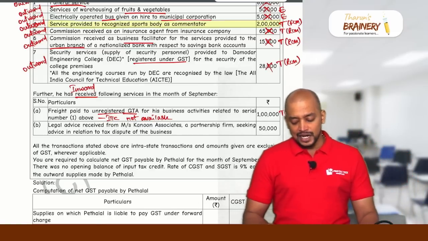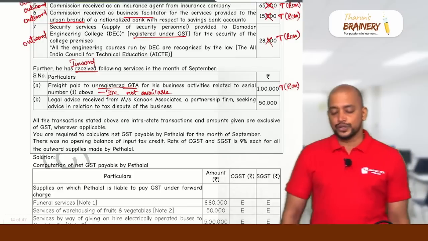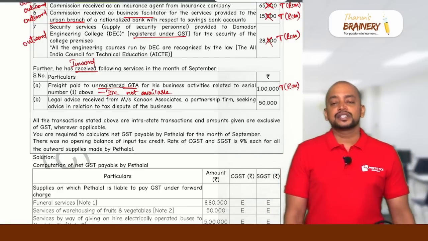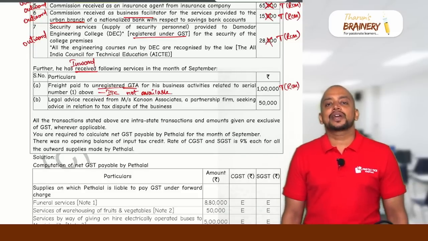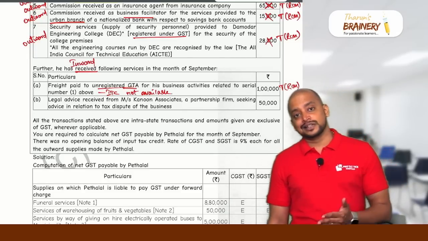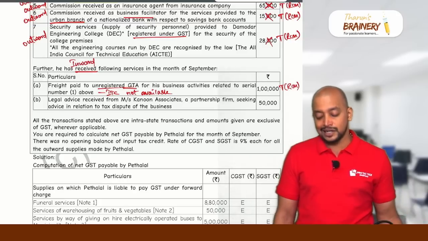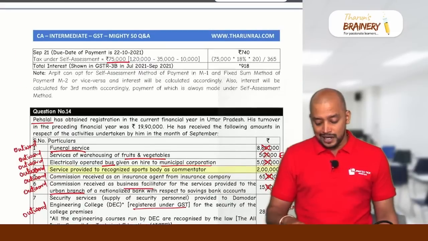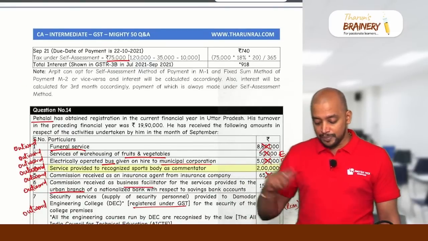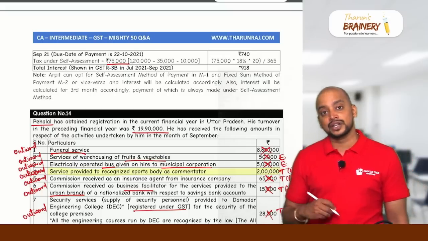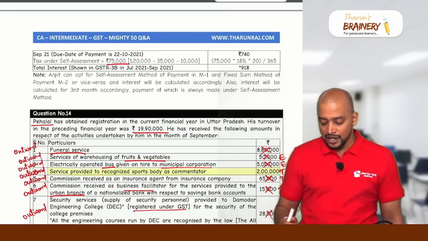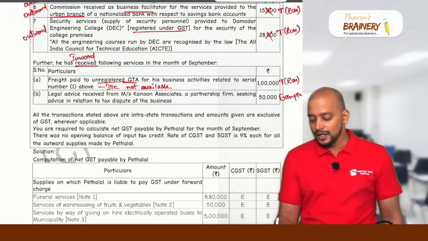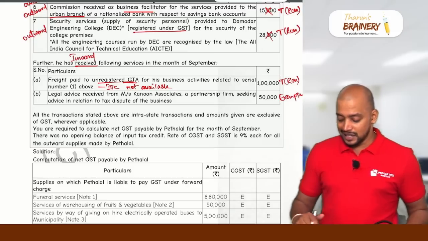Then legal advice from Messrs. Kanun Associates, a partnership firm, seeking advice in relation to a tax dispute of the business. Services provided by an individual advocate or firm of advocates to a business entity whose turnover during the previous year does not exceed the threshold limit are exempted. Here, Halal is a business entity and turnover during the previous year was 19,90,000. So it does not exceed the threshold limit. Consequently, this activity is exempted. So this inward supply is exempted, GST not payable.